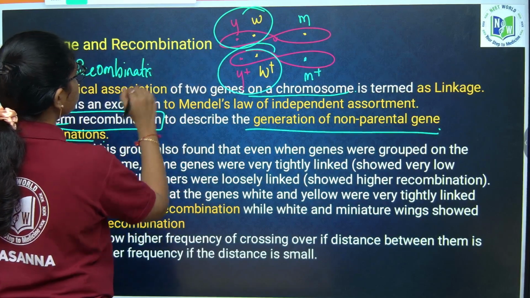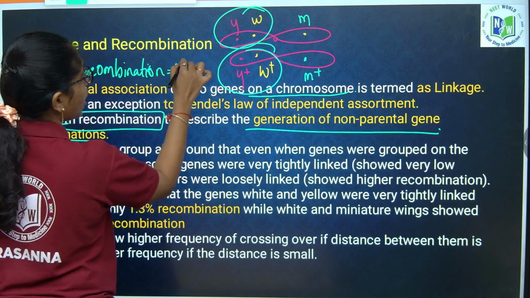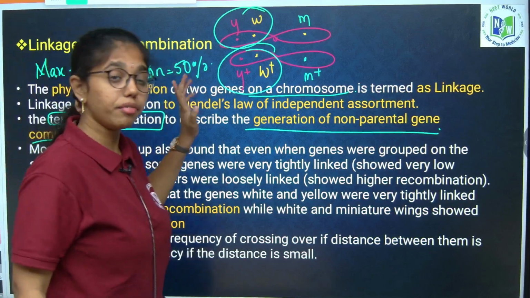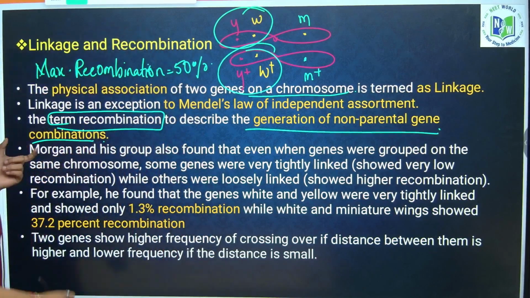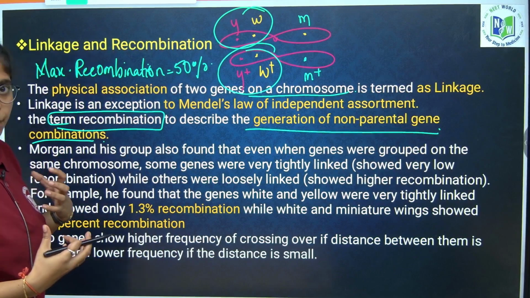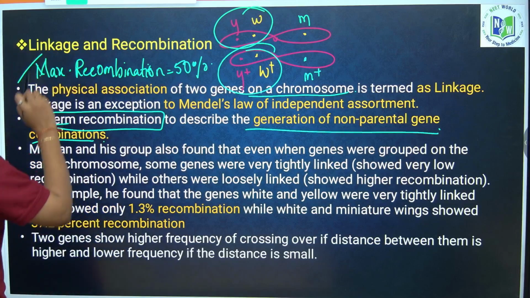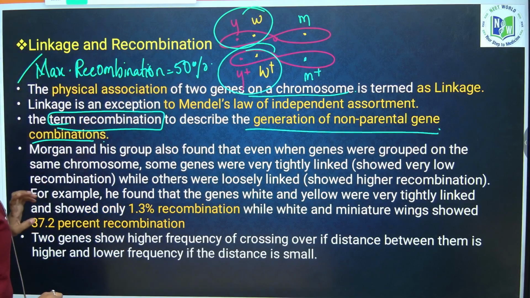Maximum recombination percentage is what? 50%, not 100%. Now, that is how we are variant from our parents. If it were complete, then variation would not happen at all. So, yes, maximum recombination is 50%.